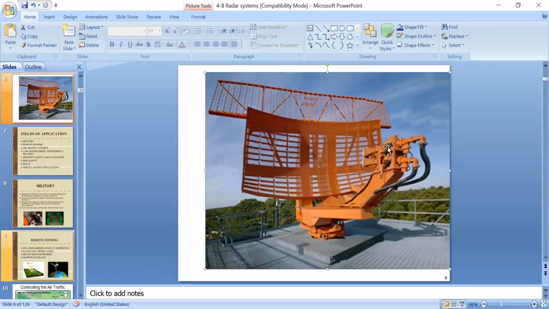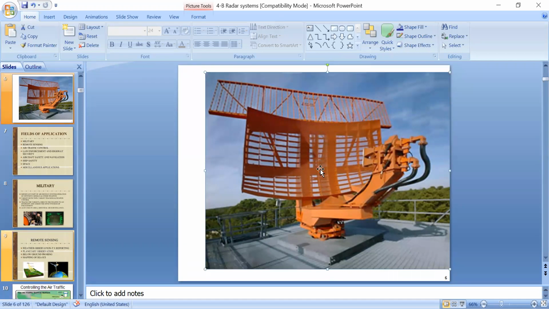With that reflected signal, we can find out the bearing of the object with respect to the radar station, and its approximate distance is calculated: how far the target is from the radar station. This information can be calculated by using the primary surveillance radar.